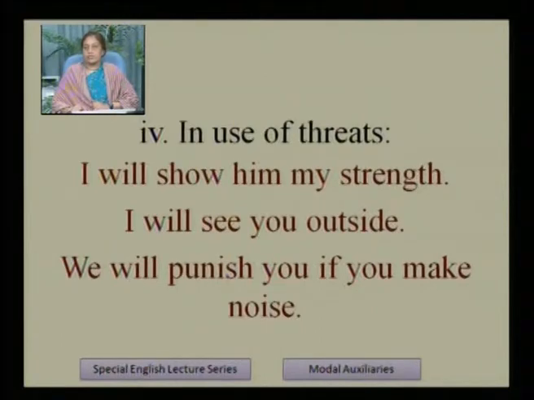It is also a sentence full of threat. We will punish you if you make noise. This is also a sentence which expresses threat. Generally, we hear this sentence in our classroom when we make noise. At that time, the teacher comes and says that we will punish you if you make noise. So these are the examples of threats.